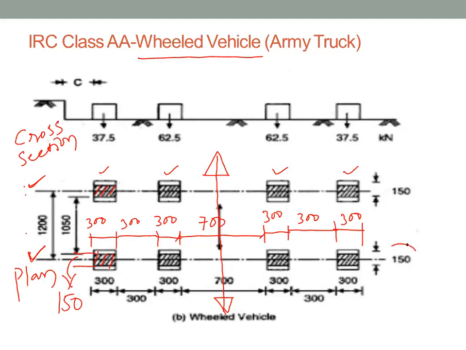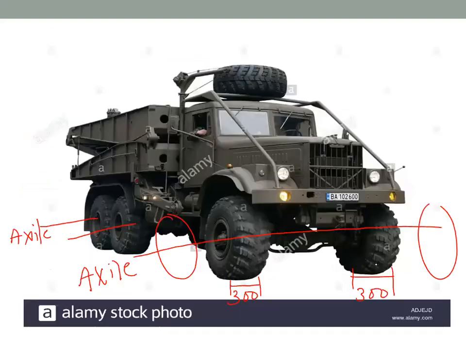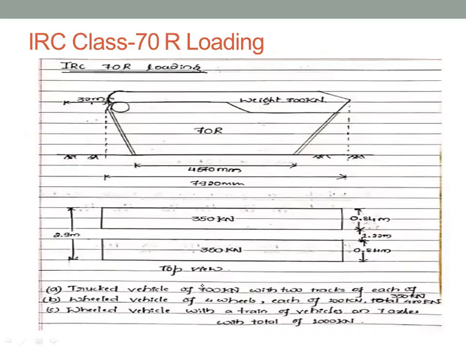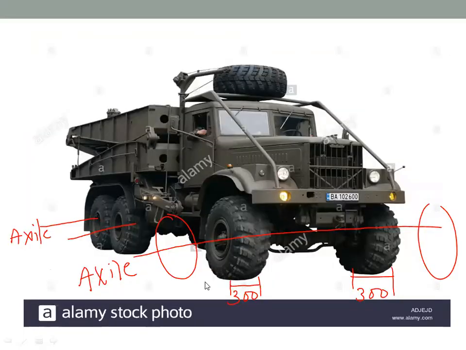What is this 150? This is the length of tire contact, the length of tire which the vehicle has in connection with the road. So this is the tire contact length. Right, this is what our 150 is.